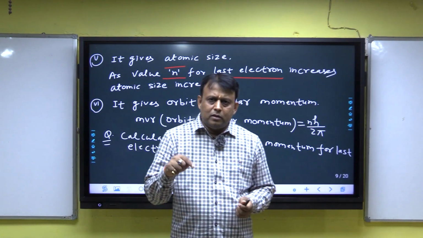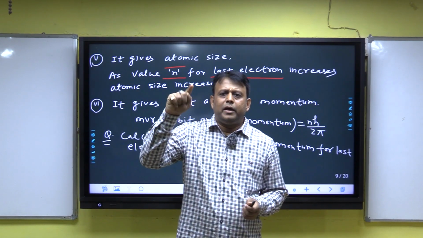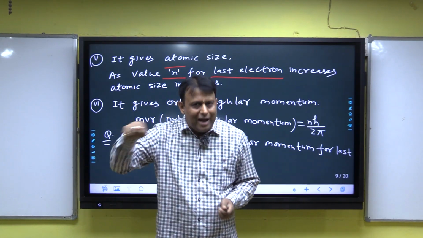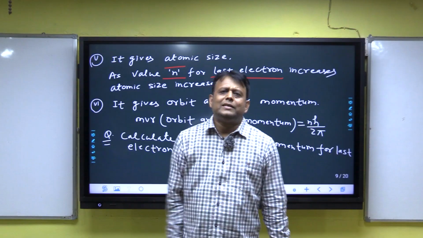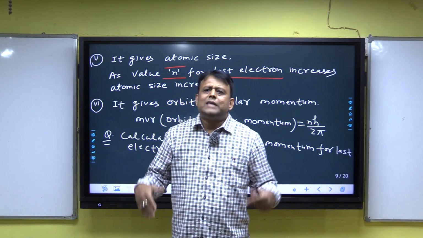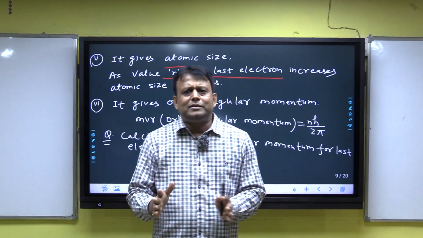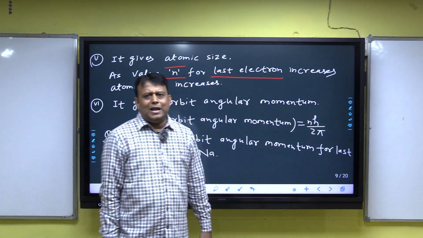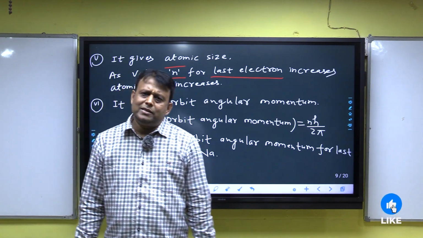I am repeating: atom A has n equal to 2 for its last electron, and atom B has n equal to 3 for its last electron. Then obviously the size of atom B is greater than the size of atom A, because when n increases for the last electron, atomic size increases.